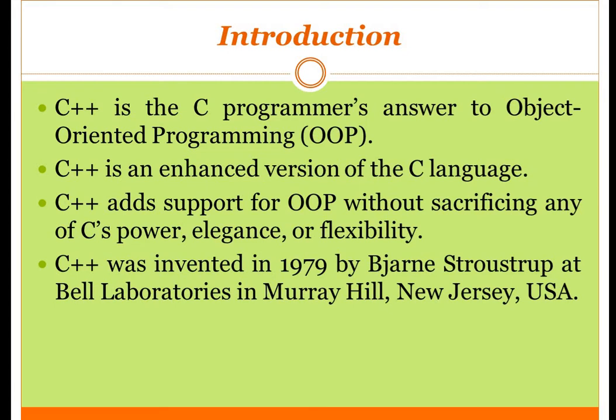By using the object oriented concept, we are able to map real world problems very clearly and efficiently. C++ was invented in 1979 by Bjarne Stroustrup at Bell Laboratory in Murray Hill, New Jersey, USA.